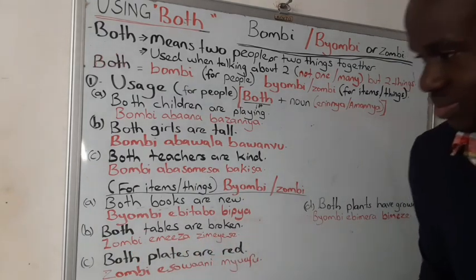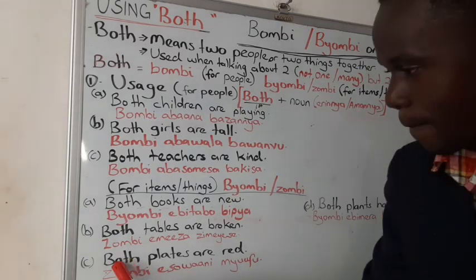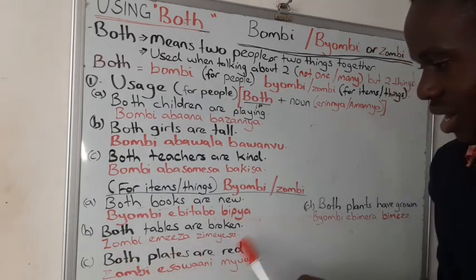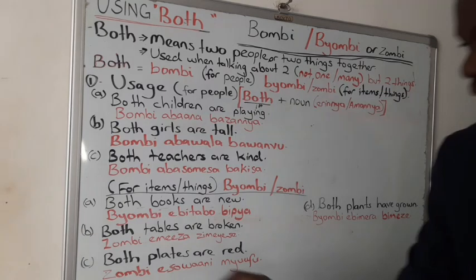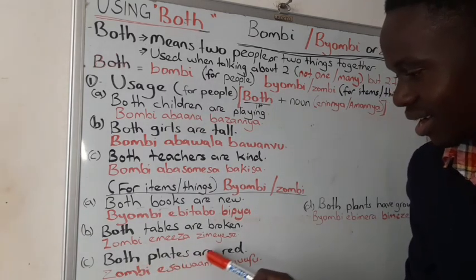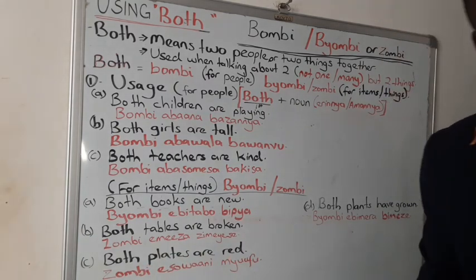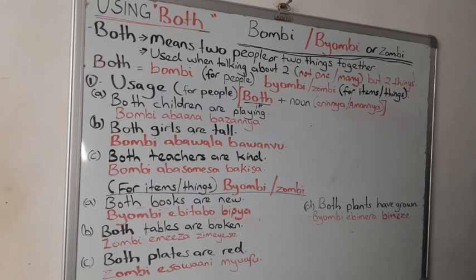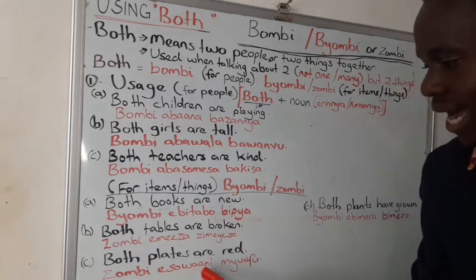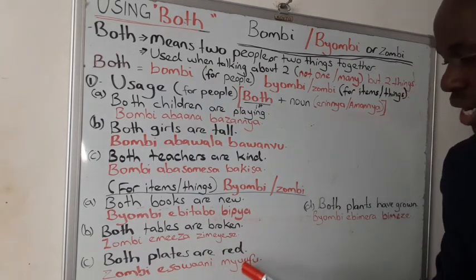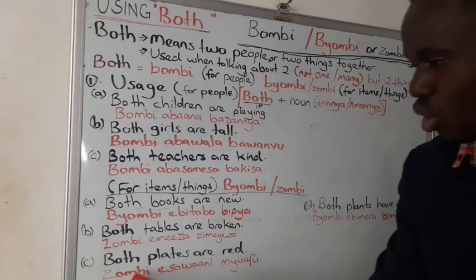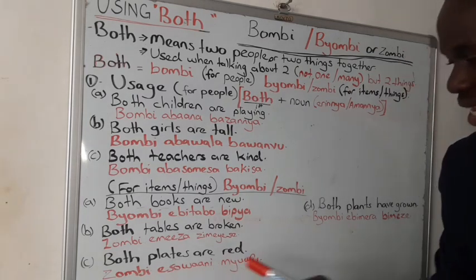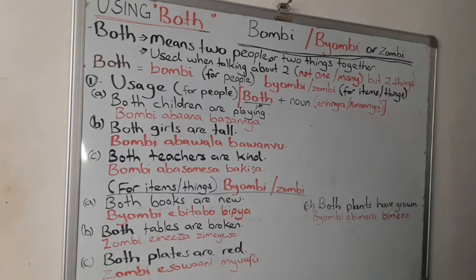Good. The next example. Both plates are red. Both plates are red in Luganda. Zombi esowani myufu. Red is myufu. Zombi esowani myufu. Okay. The next example.